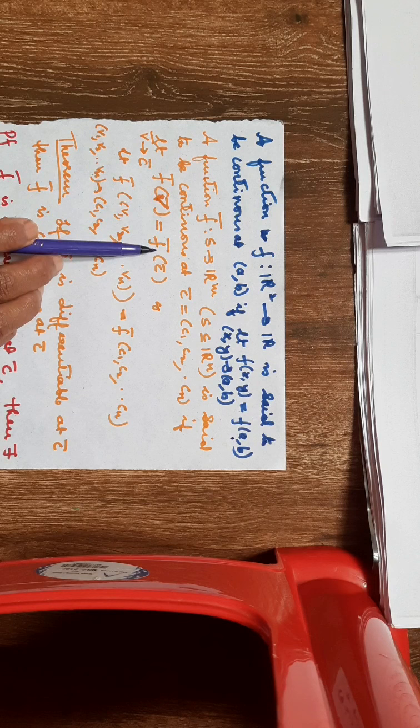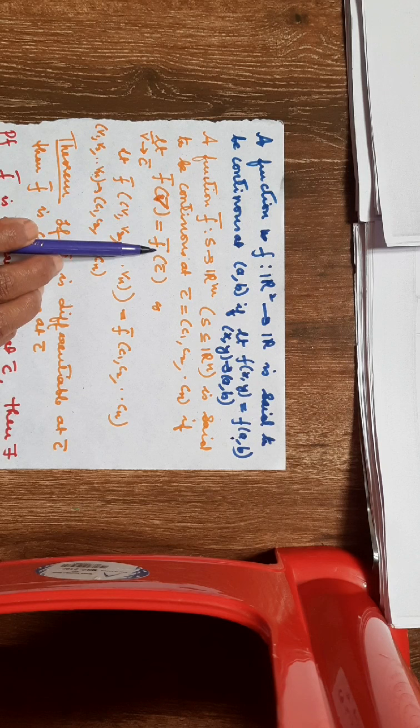Let me recall the definition of a continuous function for the case of a real valued function, that is, a function defined from R2 to R. Now a function f defined from R2 to R is said to be continuous at the point (a, b) if the limit of f(x, y) as (x, y) tends to (a, b) is equal to f(a, b).